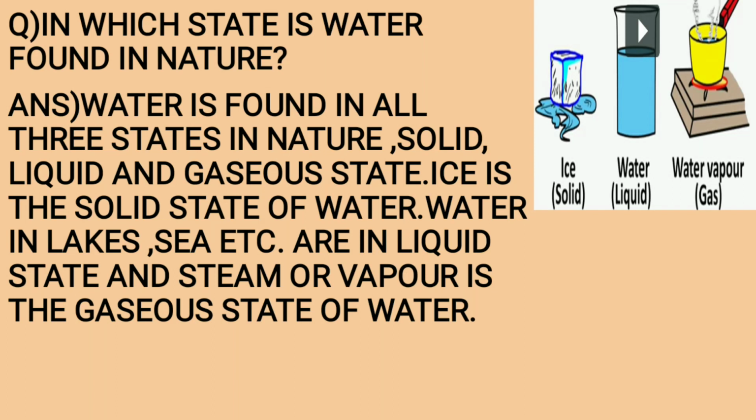In which state is water found in nature? Answer: water is found in all three states in nature: solid, liquid, and gaseous state. Ice is the solid state of water. Water in lakes, sea, etc. is in liquid state, and steam or vapor is the gaseous state of water.